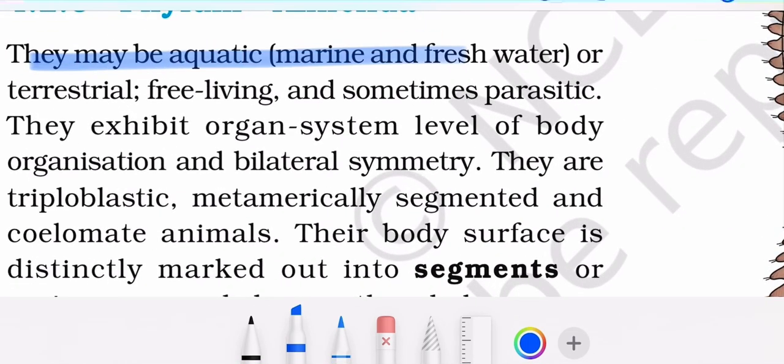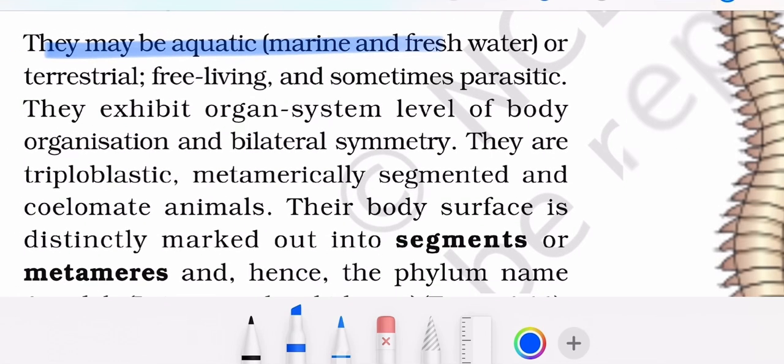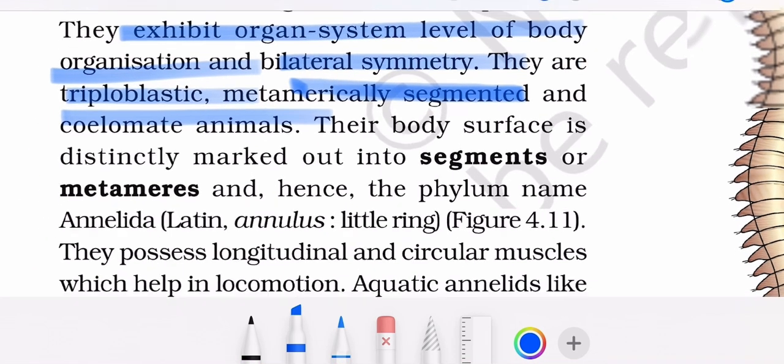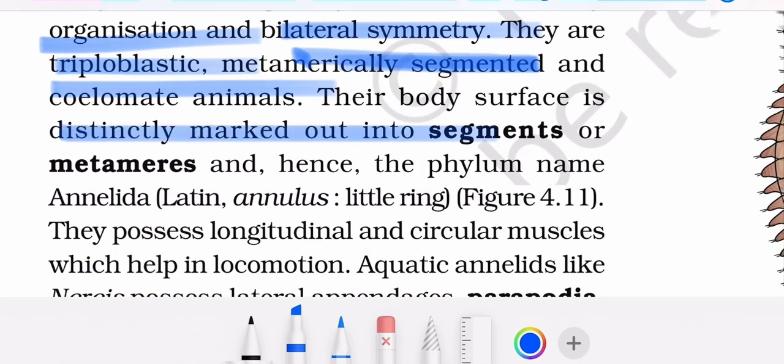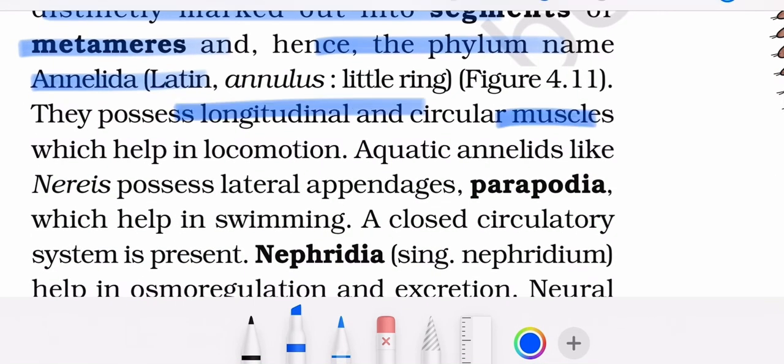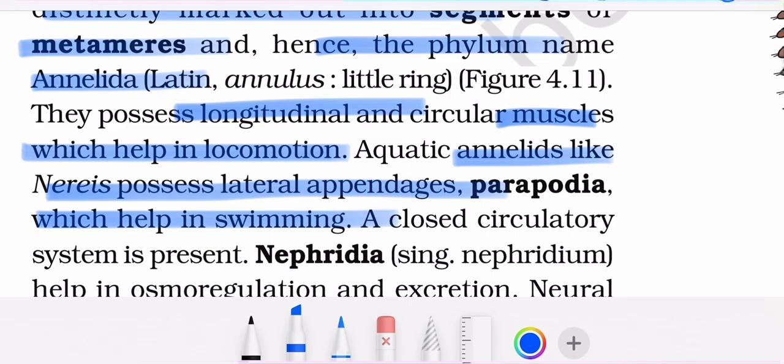Annelida, they may be aquatic or terrestrial, free living, sometimes parasitic. They exhibit organ system level of organization, bilaterally symmetrical, triploblastic, metamerically segmented, and coelomate animals. The body surface is distinctly marked out into segments or metameres, hence the phylum named Annelida. They possess longitudinal and circular muscles which help in locomotion. Aquatic annelids like Nereis possess lateral appendages, parapodia, which help in swimming.